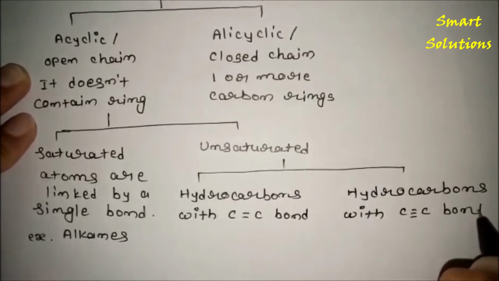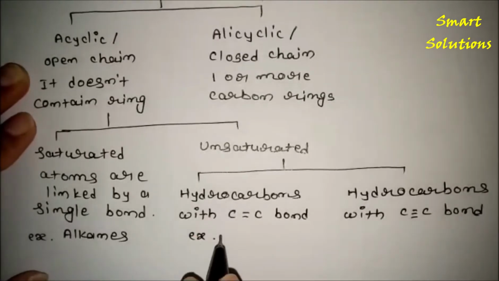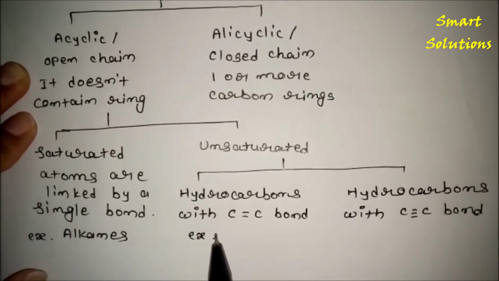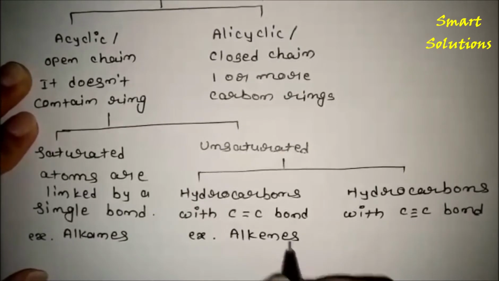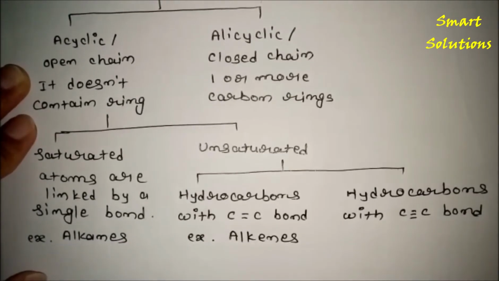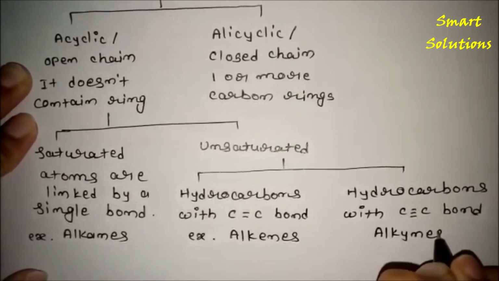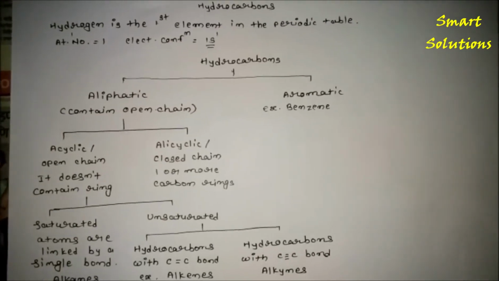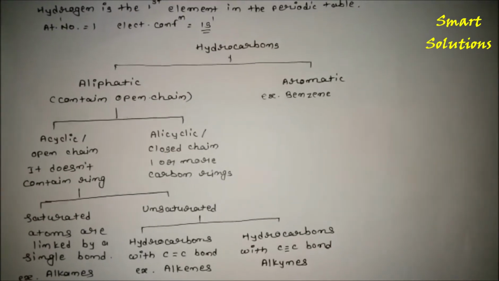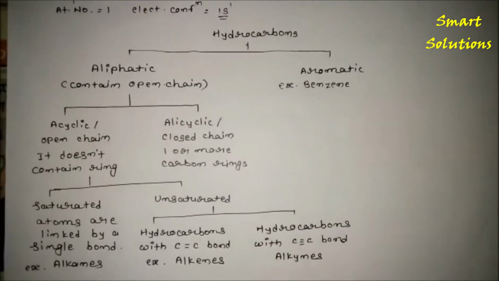An example of the carbon-carbon double bond type is alkenes, and hydrocarbons with a carbon-carbon triple bond are the alkynes. So first we will see the saturated hydrocarbons, that is, the alkanes.